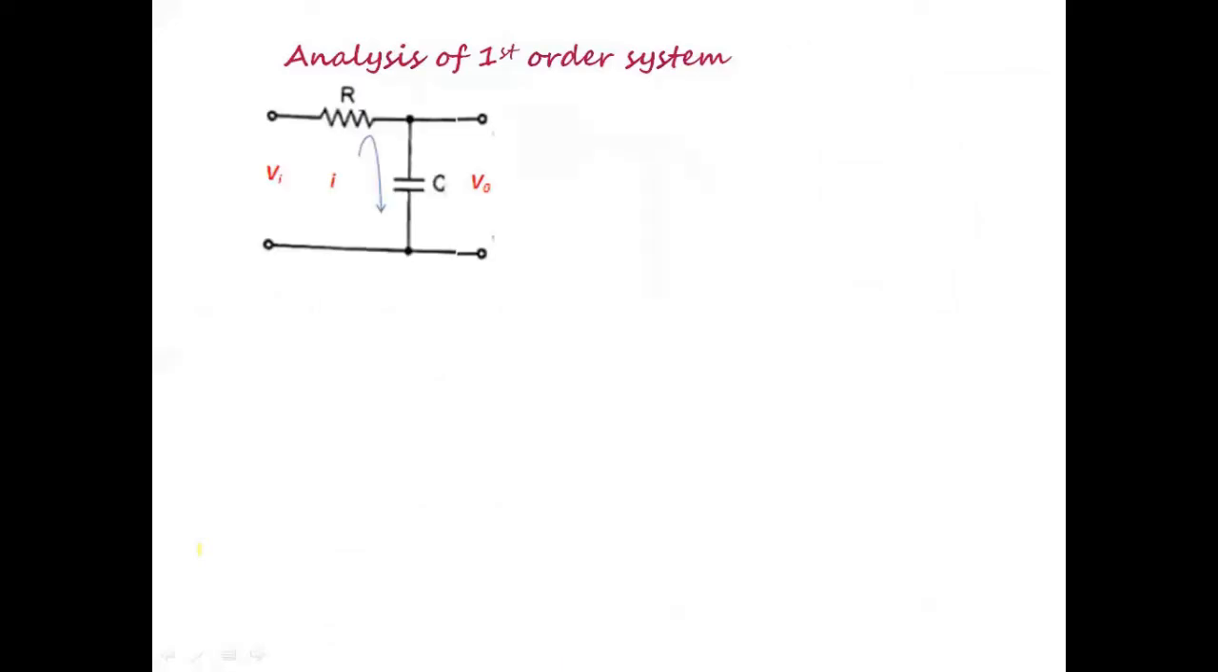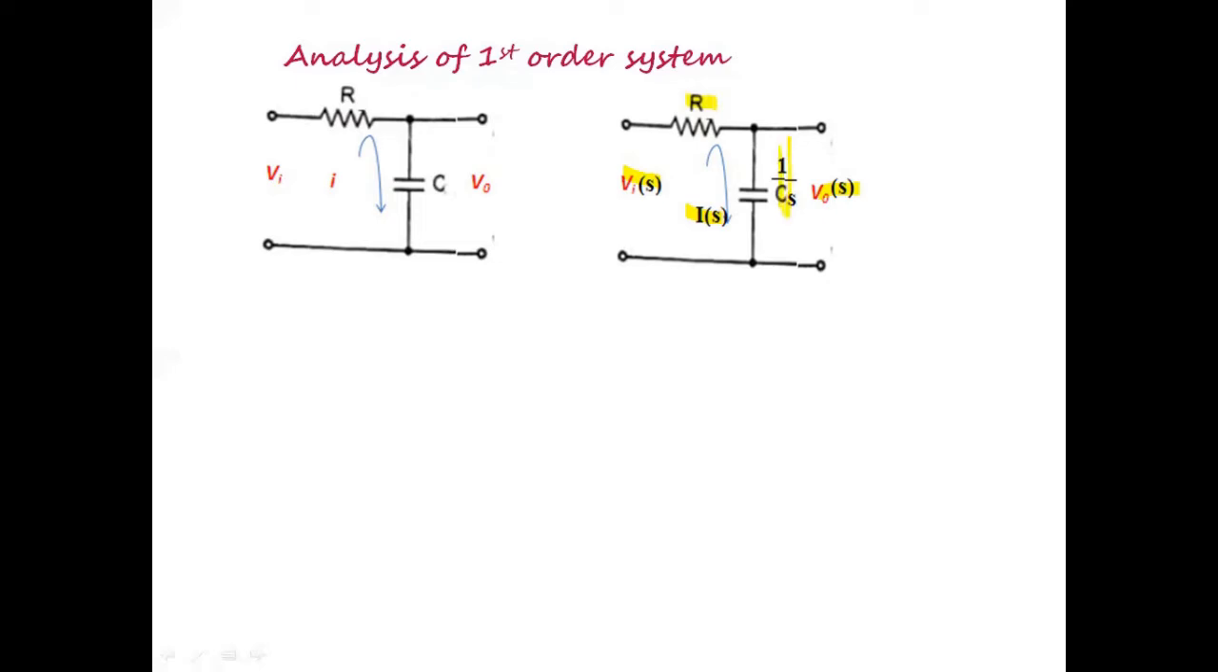So let me take a simple RC network with Vi of t as the input and V naught of t as the output, and i represents the current flowing through this network. So its s domain is represented as Vi of s and V naught of s, and input i of t can be represented as I of s, and Laplace transform of R is R, and Laplace transform of C is 1 by Cs. So the applied voltage Vi of s is given by R plus 1 by Cs of I of s, and the voltage across the capacitor is given by V0 is equal to 1 by Cs of I of s.